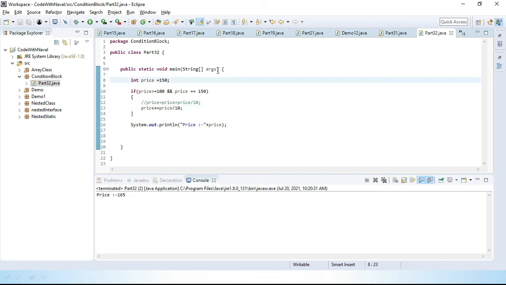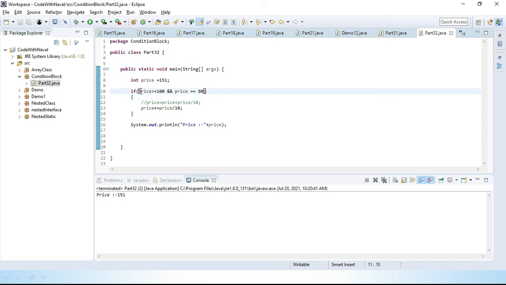Now if I change 150 to 151 and save and run, you can see we directly got the actual value 151, because this condition is satisfied but this condition is not. Now I'll change this and add 80. We use and for checking both conditions. Only if both conditions are satisfied do we execute this block of code.